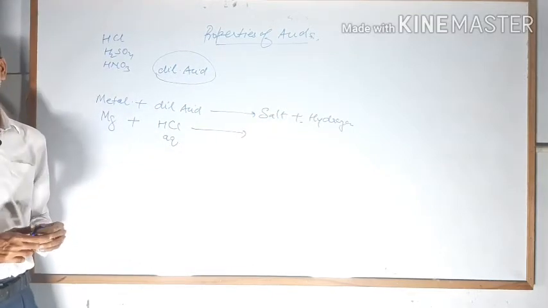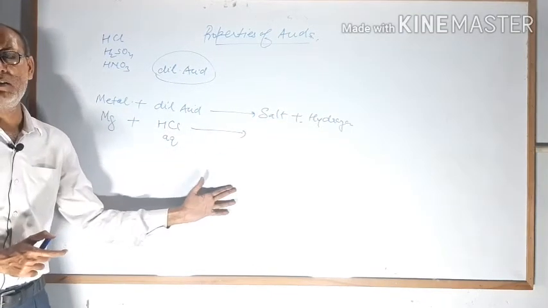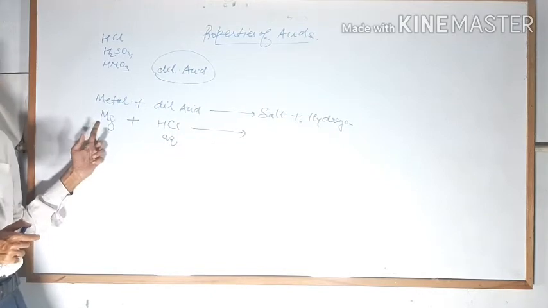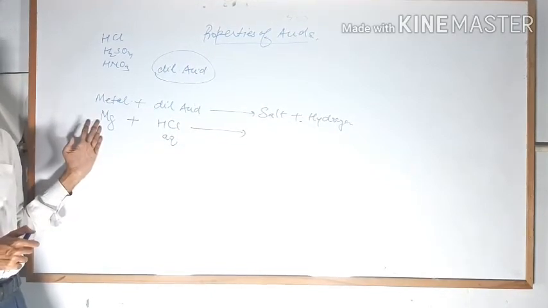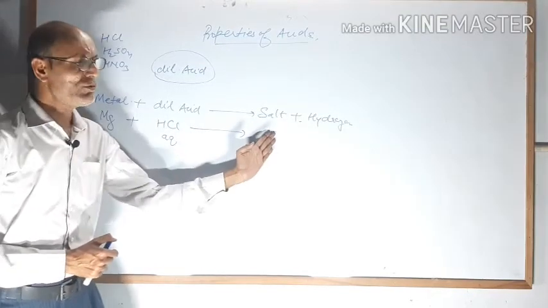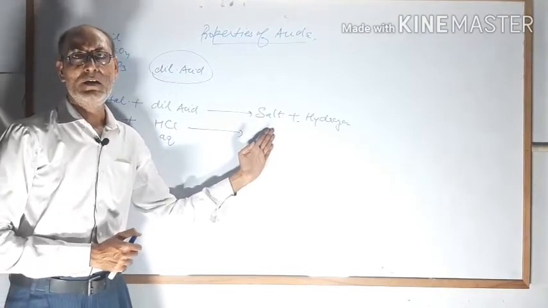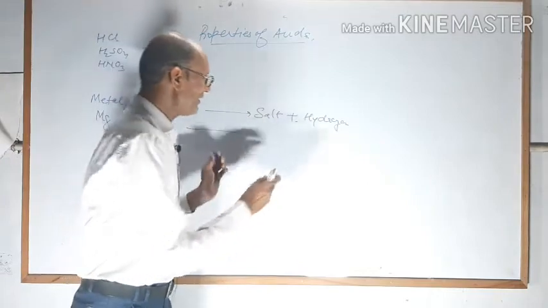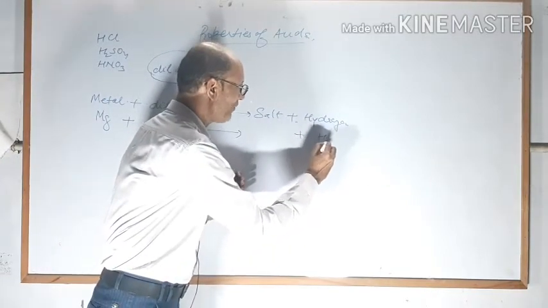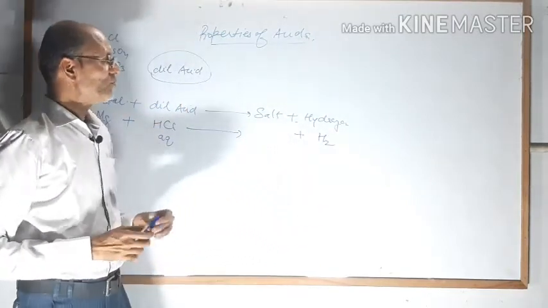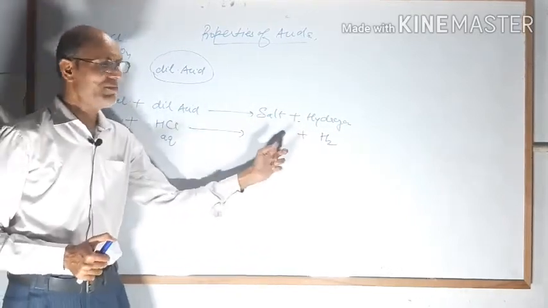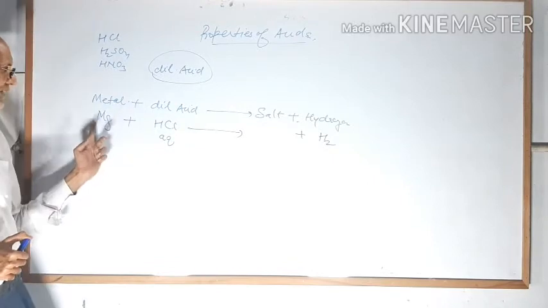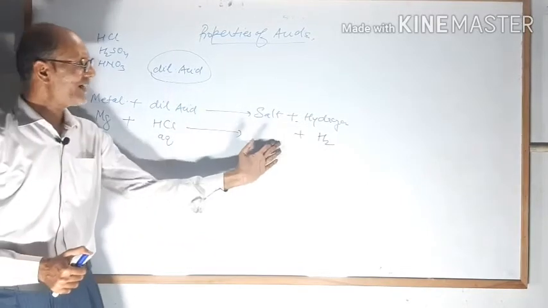And can you tell which chloride? It depends upon what you have taken. Here you are taking magnesium, so magnesium chloride will form, and apart from this hydrogen gas will form. So student, this is HCl, so chloride salt will form. This is magnesium, so magnesium chloride will form.